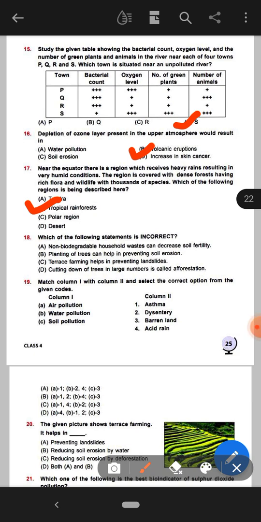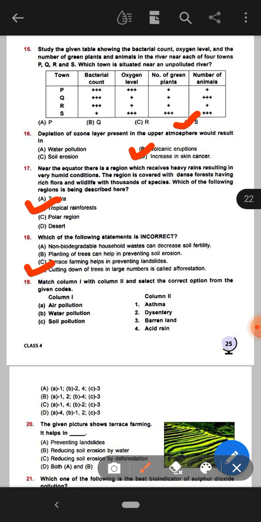Next question. Which of the following statements is incorrect? Non-biodegradable household waste can decrease soil fertility. Planting of trees can help in preventing soil erosion. Terrace farming helps in preventing landslides. Cutting down of trees in large number is called afforestation. Here the right option will be option D. Cutting down of trees in large number is called deforestation, not afforestation.